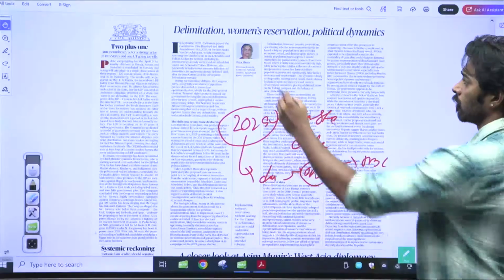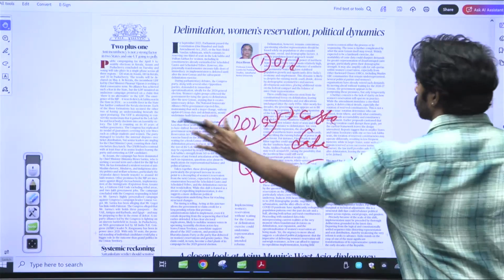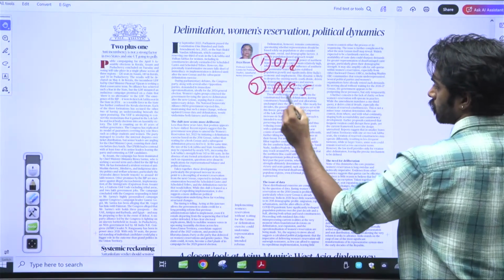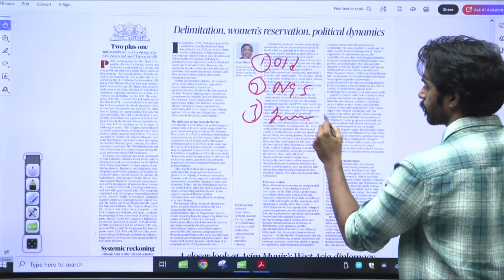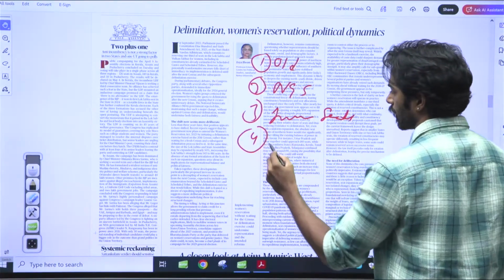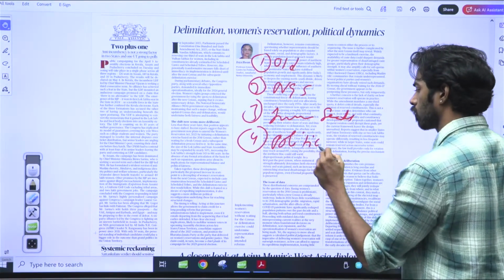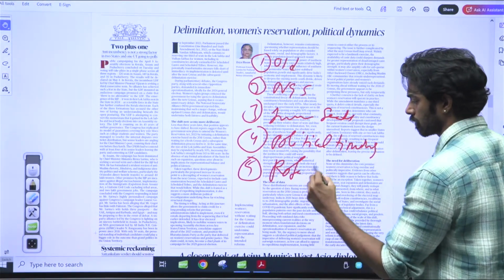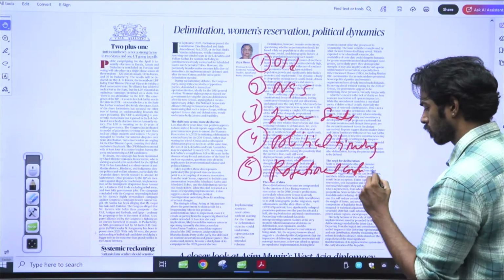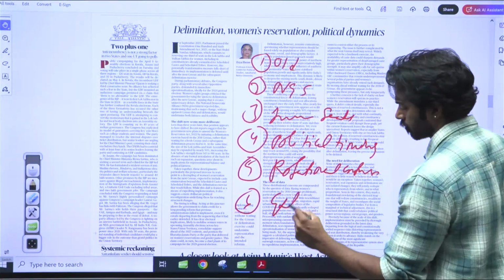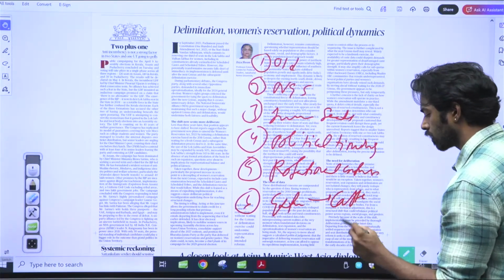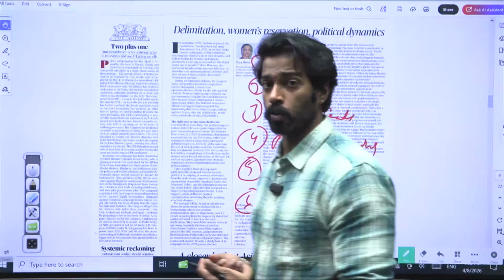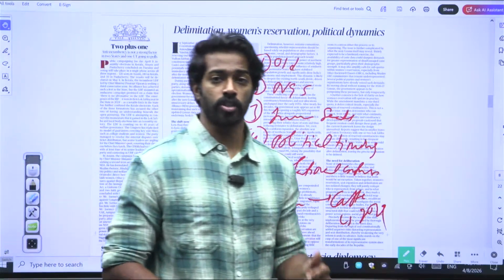One is the usage of old data. Two is the north and south issue. Three is the increase in seats. Fourth is the political timing. Fifth is the rotational confusion. And lastly, it is the external demand when the caste data is used for the 2029 census. These are all the issues that have been pointed out by the author in the particular editorial when it comes to the Nari Shakti Vandan Adhiniyam.